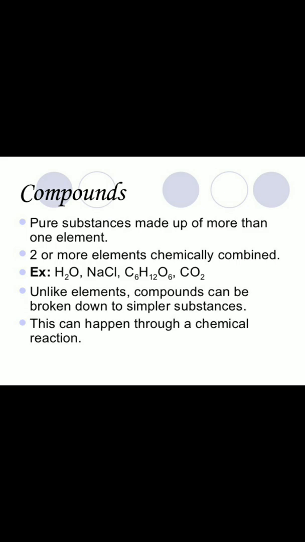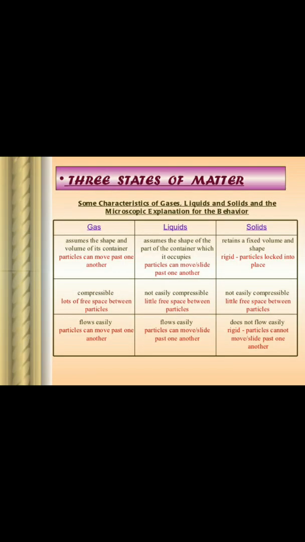Each molecule of water is made up of two atoms of hydrogen and one atom of oxygen. Already I have told, H2O. Each molecule of carbon dioxide is made up of one carbon atom and two oxygen atoms. A molecule of sugar is made up of many atoms of carbon, hydrogen and oxygen.